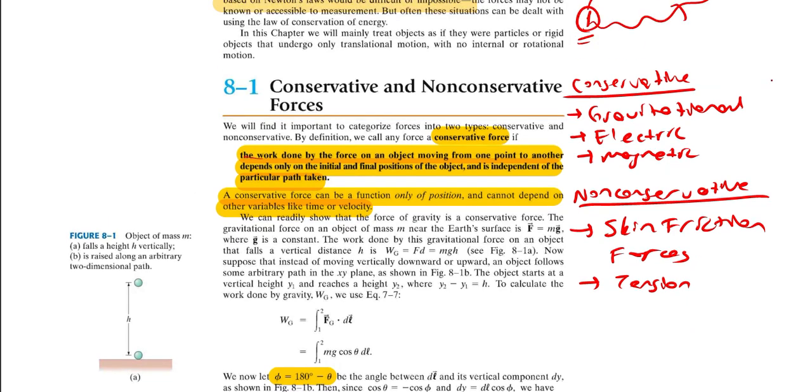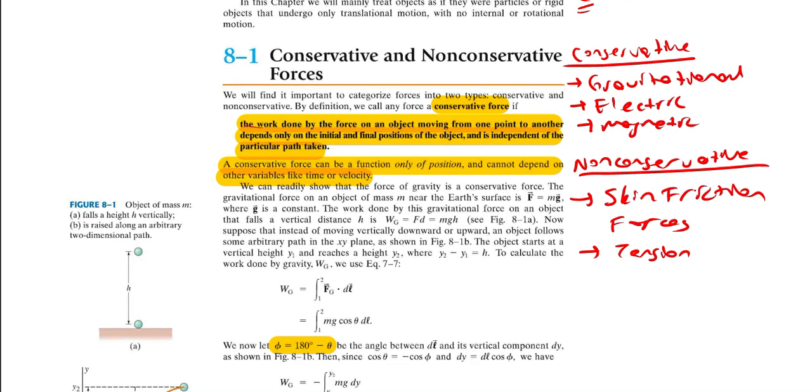So conservative forces and non-conservative forces can be grouped by this definition.